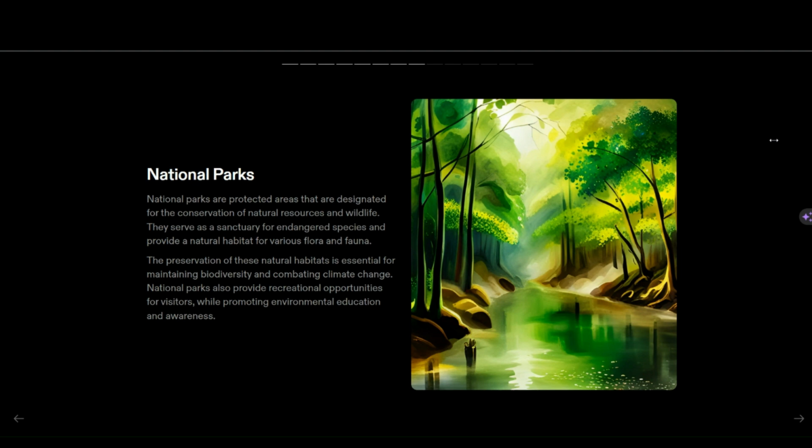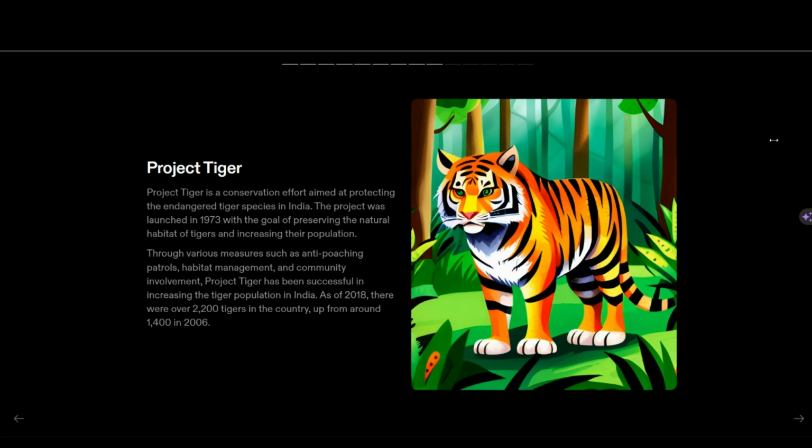These national parks are maintained by the government to preserve flora and fauna, and people are allowed to enter these areas, but exploitation of natural resources is strictly prohibited in this area. The next type is Project Tiger, which is an important project in the history of the government of India.